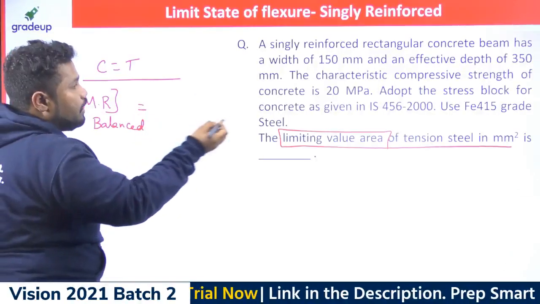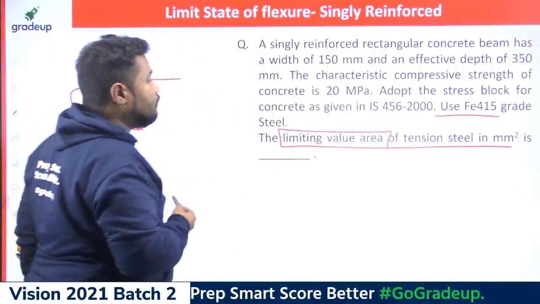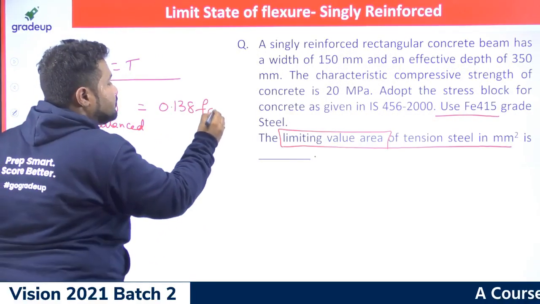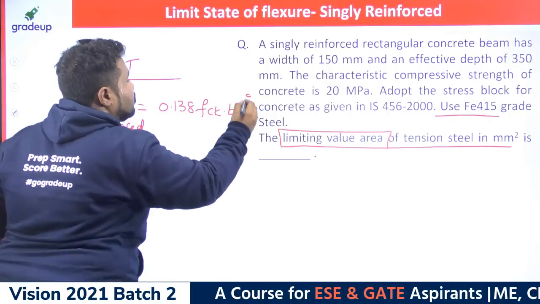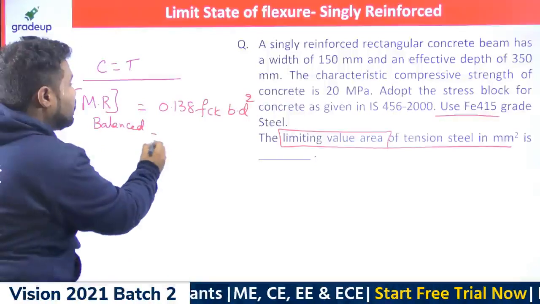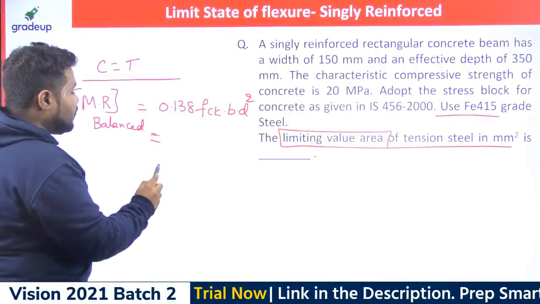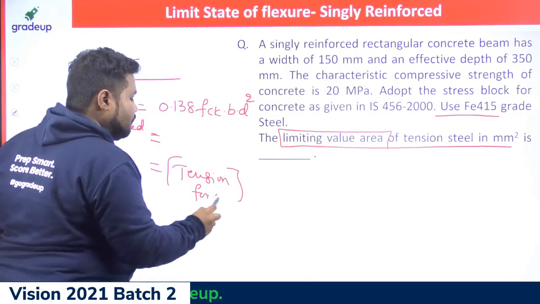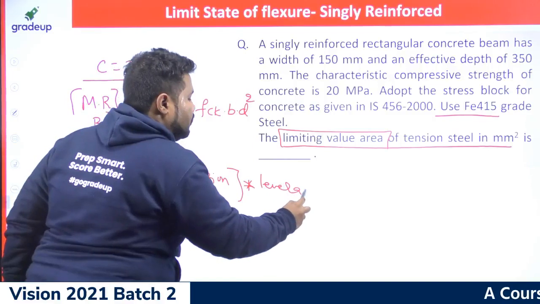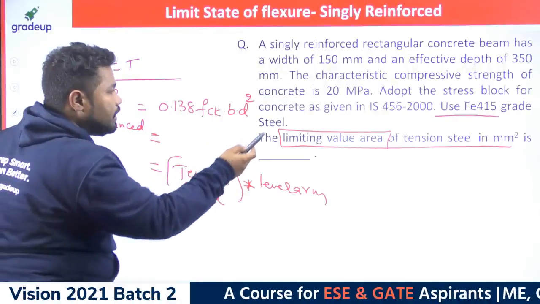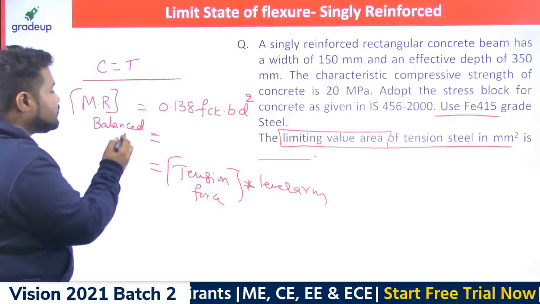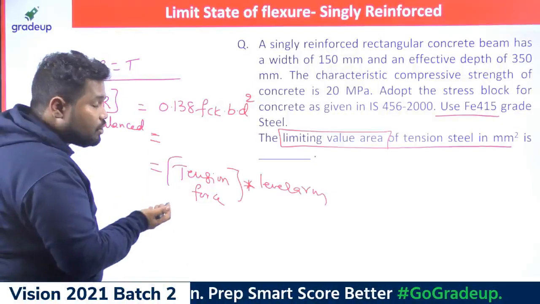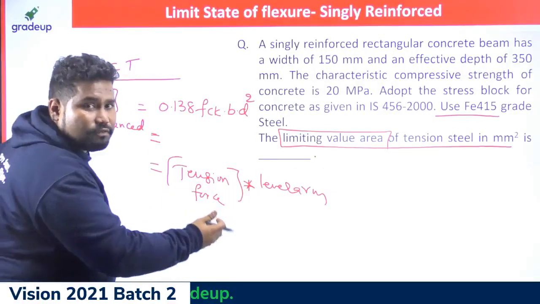The same problem. Here, if you can see, they are using Fe415. For Fe415 grade, the moment of resistance of a balanced section that we already derived is 0.138 fck b d square. This is equal to the moment of resistance, which I can write as tension force or compression force into lever arm. They are expecting the area of steel in the tension zone, so this moment of resistance of the balanced section is equal to tension force into lever arm. Because I want Ast in the picture, I need to use tension force into lever arm, not compression force into lever arm.